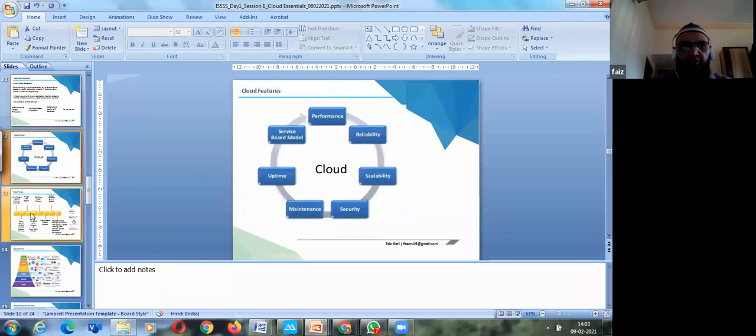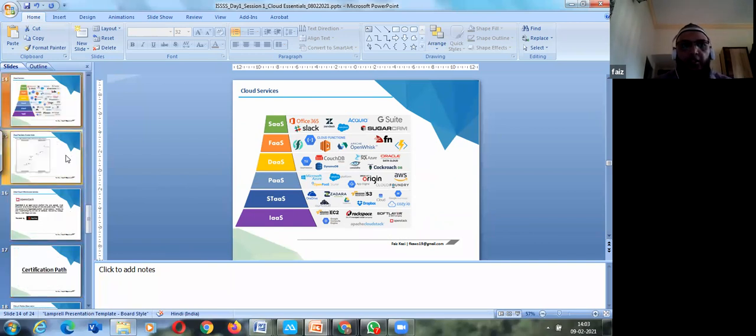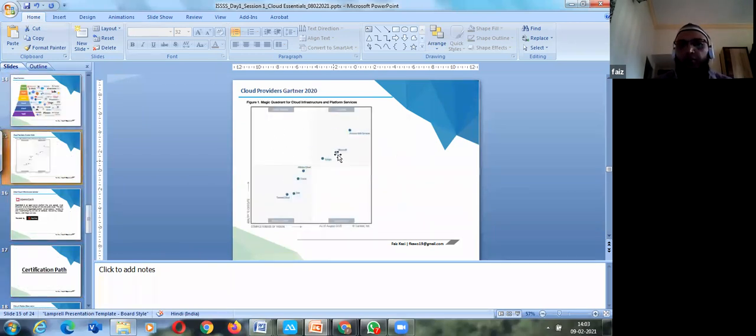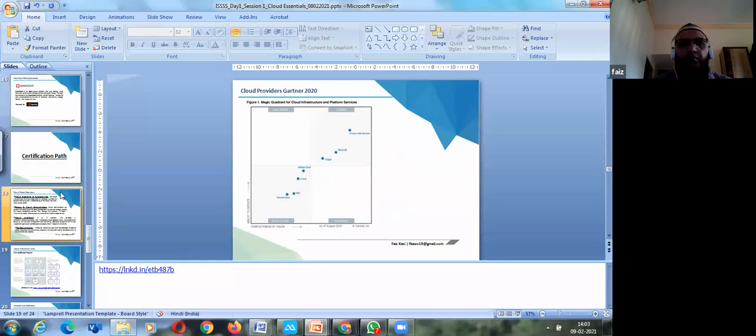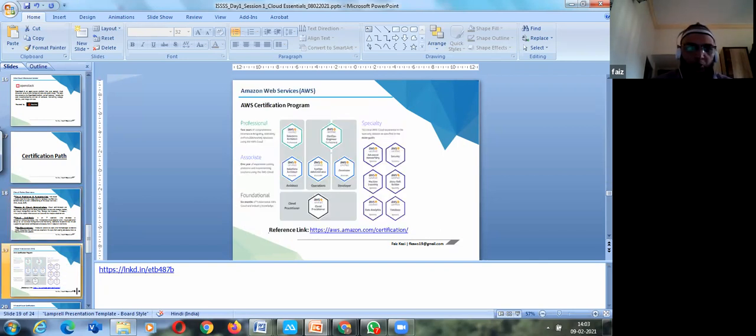What are the features? We talked a little bit of history. We just had an overview of what are services and their examples on cloud services. We talked about who is the leader at this point of time. Currently, as per the Gartner report, it is AWS. Okay. And we briefed a little bit about the certification paths. Okay. And I have already sent you some important links written by me, so you can go through them. If you have any queries, I am happy to help you over there.